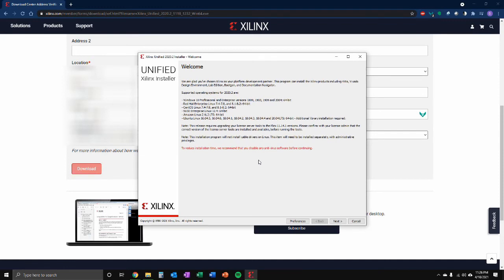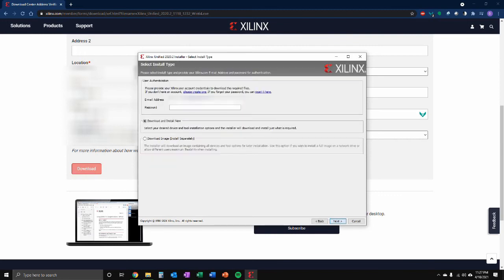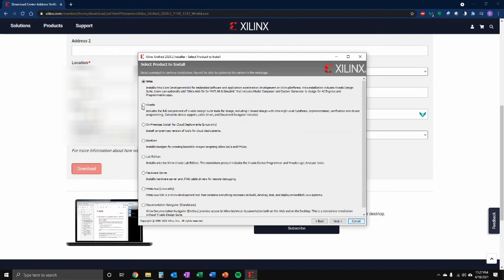Click Next to begin after this welcome page. Now you'll enter your Xilinx credentials here, email address and password for your account. We'll use the download and install now option and click next.